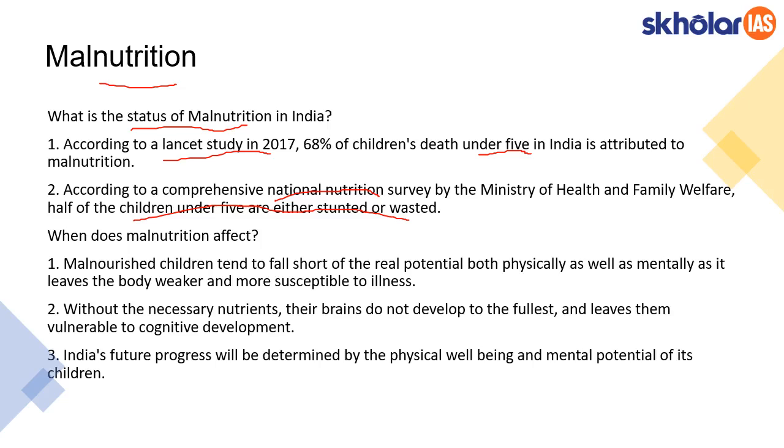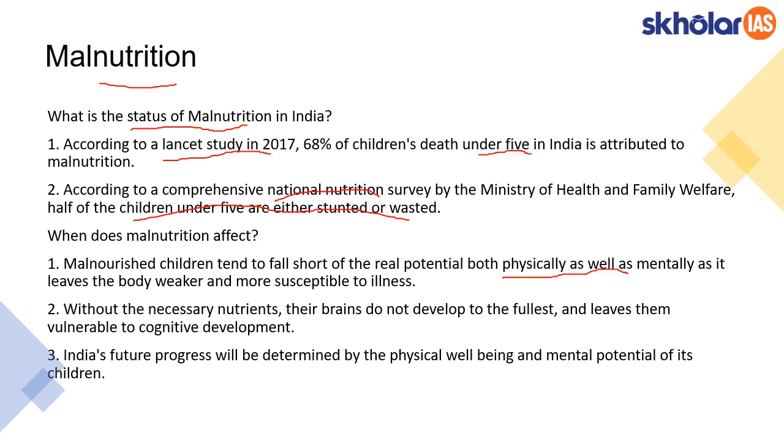So how does malnutrition impact? Malnourished children tend to fall short of their real potential, both physically and mentally, because when they are not nourished properly, their physical as well as mental development is restricted, and this makes them more prone to illness.